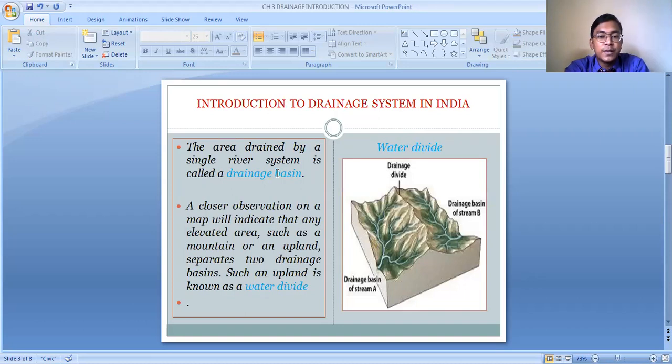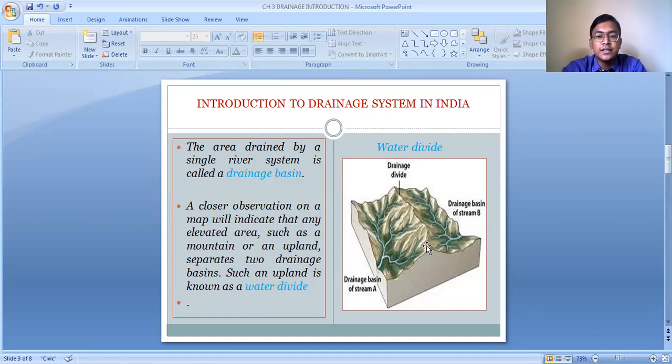Now I'm going to explain the term drainage basin and the water divide. Just now I told you what the term drainage basin means. A drainage basin is the geographical area which is drained by a single river system. Or you can also say that when a single river supplies water to a particular geographical area, that particular geographical area is the drainage basin of that particular river.